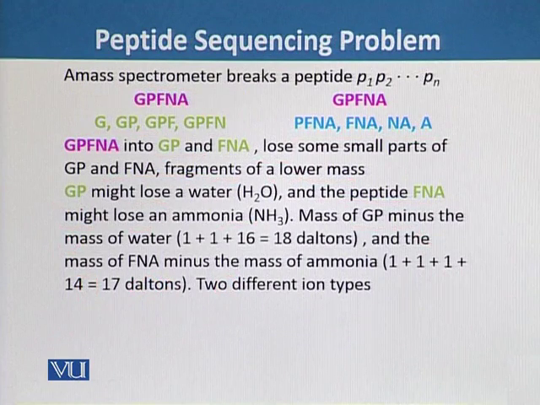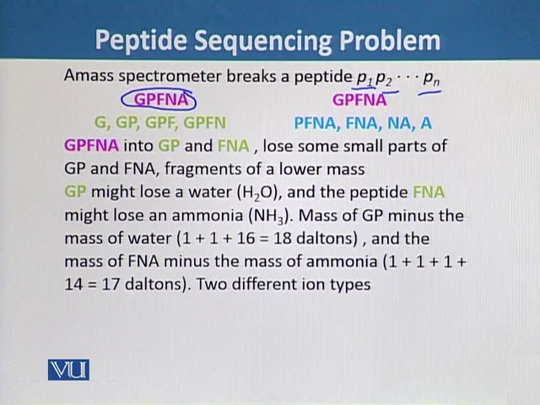A mass spectrophotometer typically breaks the peptides into further smaller fragments, which we call P1, P2 up to Pn, at different peptide bonds, and detects the masses of the resulting partial N-terminal and C-terminal peptides. For example, consider the peptide GPFNA, which represents different amino acids.